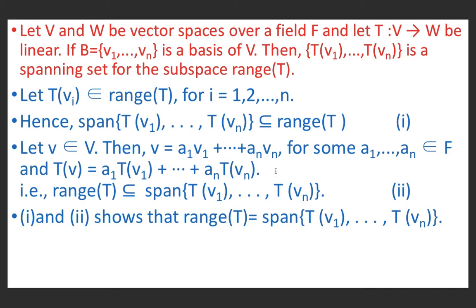It means range of T is a subset of span {Tv1, ..., Tvn}.